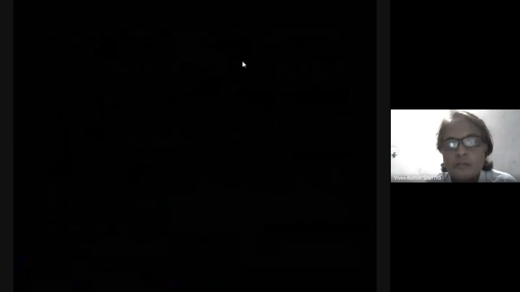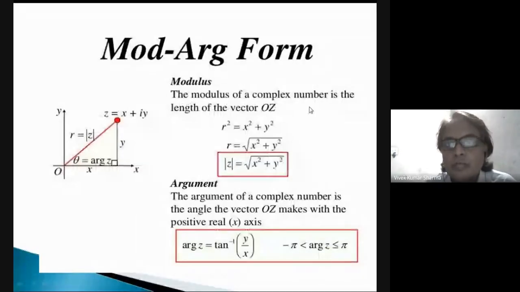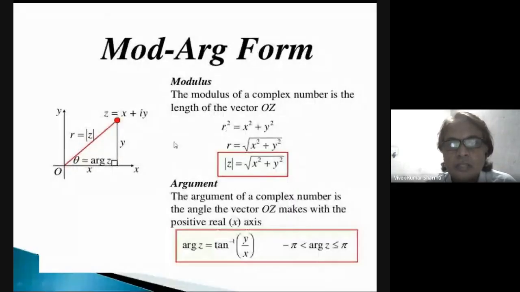Modulus. You know about the modulus: the modulus of a complex number is the length of the vector. You can see here r equal to square root of x square plus y square. So this is the modulus for the complex number z is equal to x plus iy. So this is the theoretical definition of modulus.